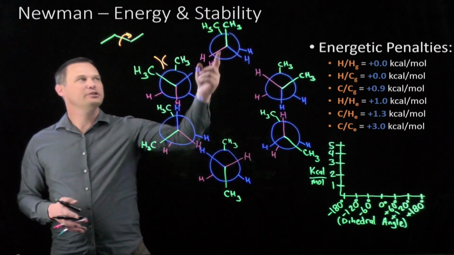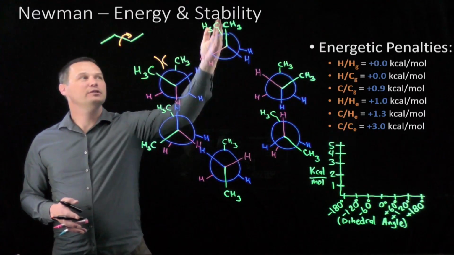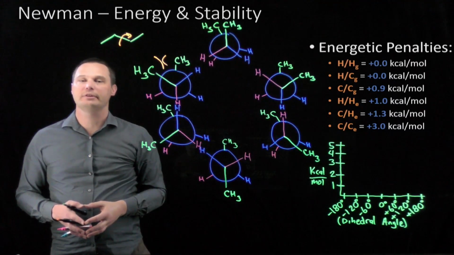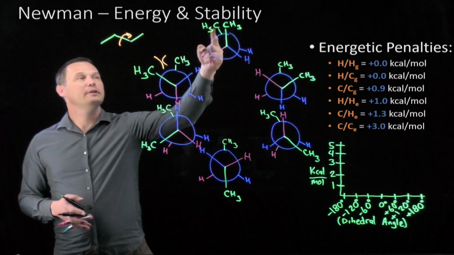We will plot these energies with respect to the dihedral angle between the 2 CH3 groups. In this Newman projection, the 2 CH3 groups are eclipsed, and so they will have a 0-degree dihedral angle relative to each other. This should be the highest energy structure of this whole system. It has 1 carbon-carbon eclipsed interaction.